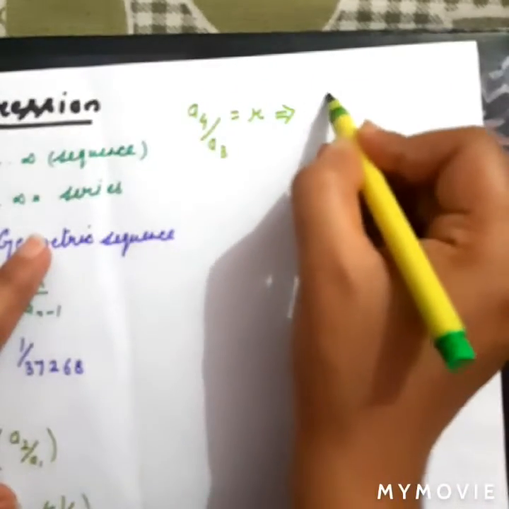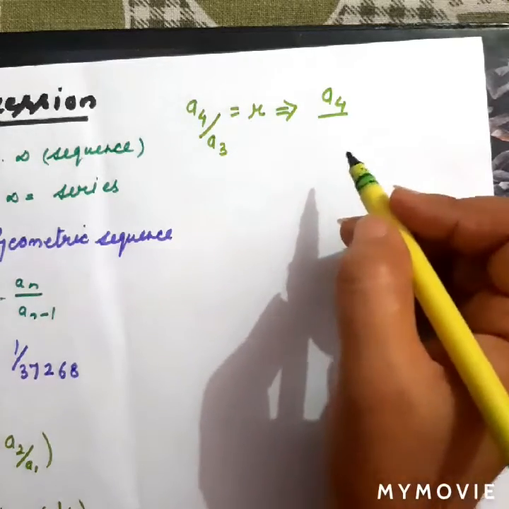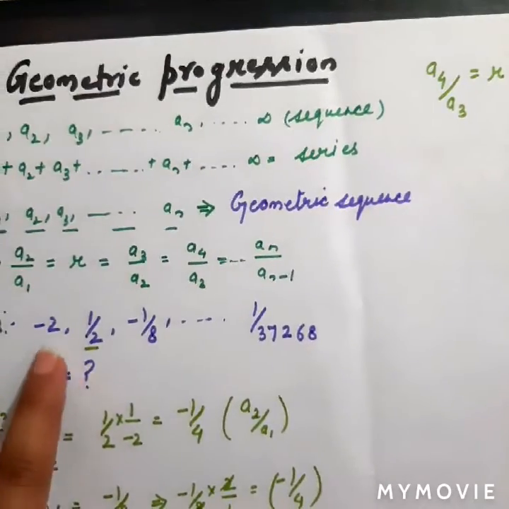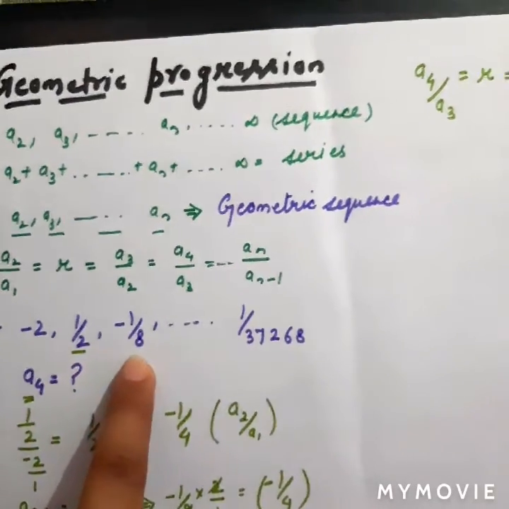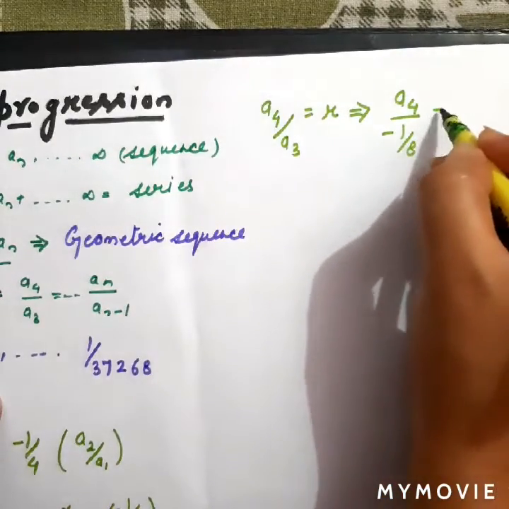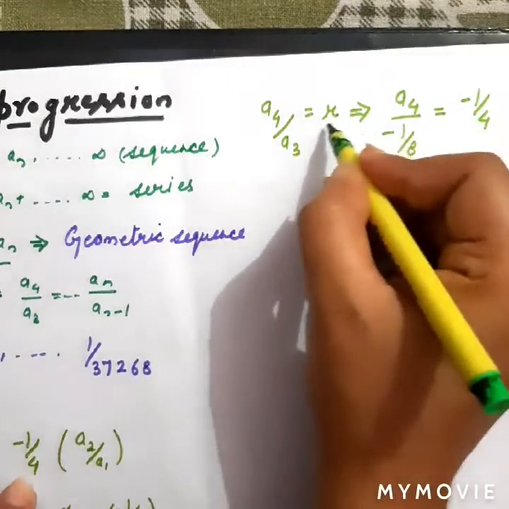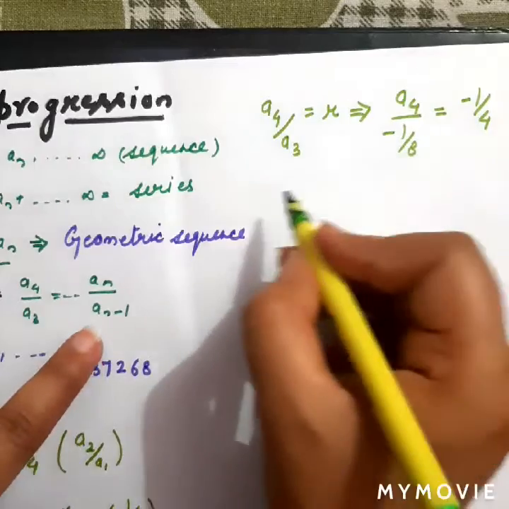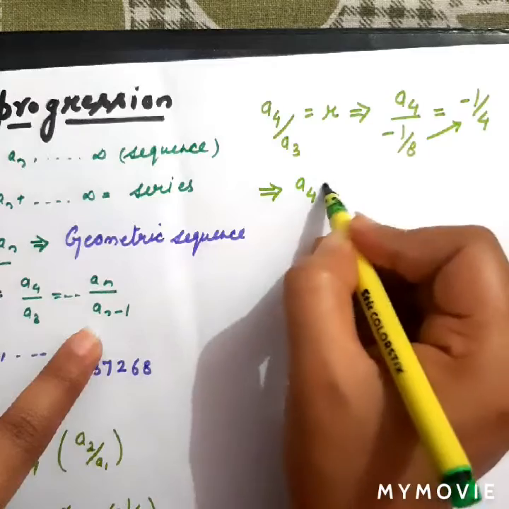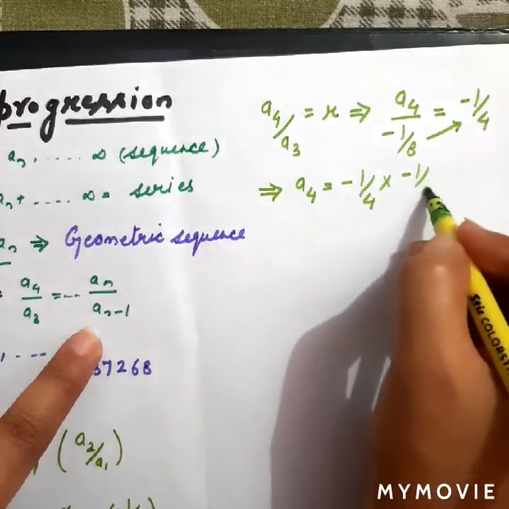So here a4 is something that we need to find, and the value of a3 is minus 1 upon 8, and as we already found, the value of the common ratio r is equal to minus 1 upon 4. Now what we will do, we will take this to this side, and a4 will be equal to minus 1 upon 4 multiplied by minus 1 upon 8.